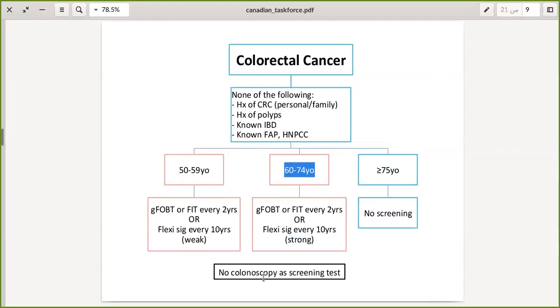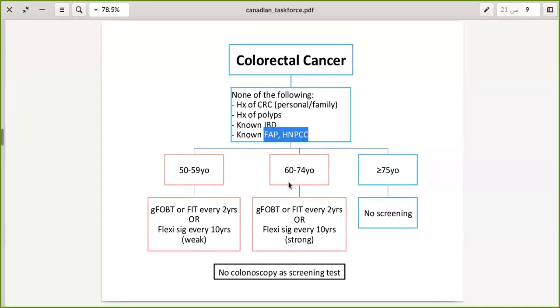Okay. Colonoscopy is not indicated as a screening test for these types of patients who don't have any of these, because we will see that colonoscopy is sometimes used in patients who exhibit these genes.